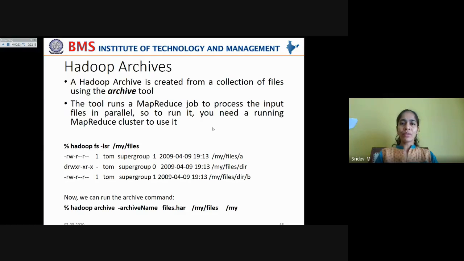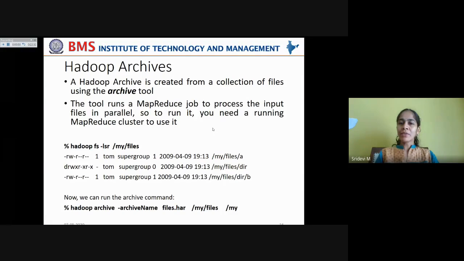Means store the data that is not frequently accessed onto Hadoop archives and utilize the HDFS clusters only to store randomly accessed, frequently accessed data. For that, we use Hadoop archives.